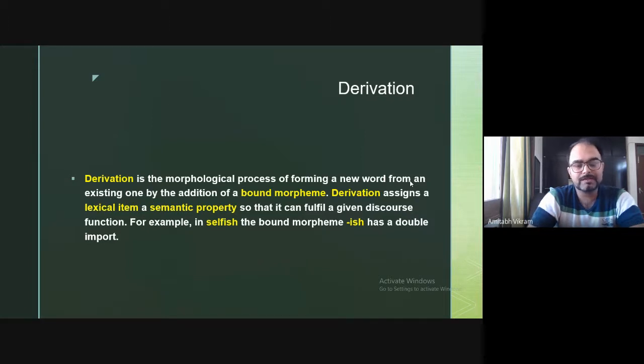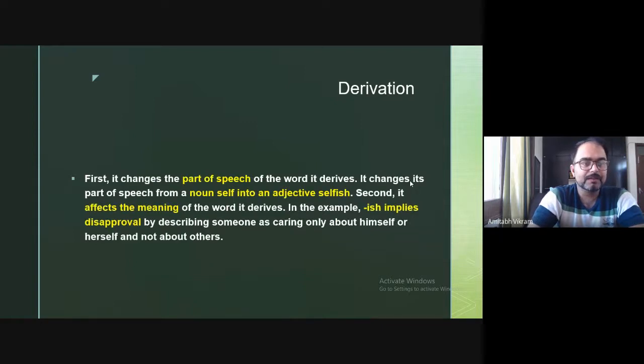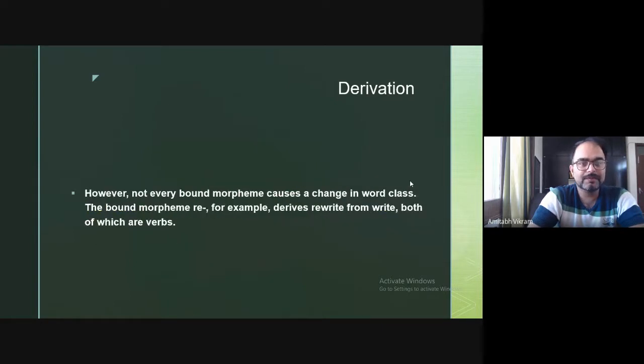Sometimes word class is changed and sometimes it is not. But one thing is for sure, that the meaning is always changed. So we need to keep in mind that when there is a derivation, meaning will always change, but for the word class it may or may not change. This we have seen with derivation.